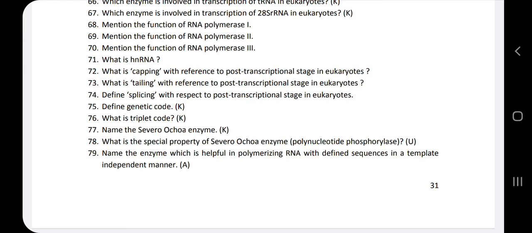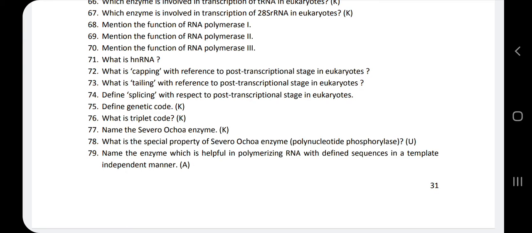Because of that reason, one more additional step is involved in the process of transcription in eukaryotes. It is called splicing. What happens in splicing? Splicing is defined as the removal of introns and joining of the exons. All the non-coding sequences are removed and all the coding sequences are joined. This process we call splicing.